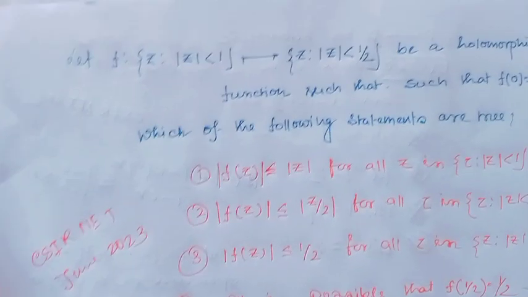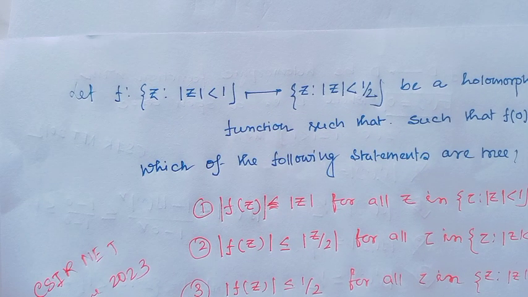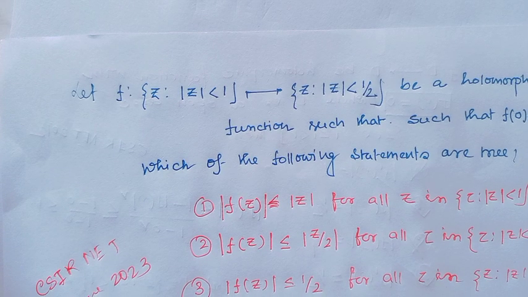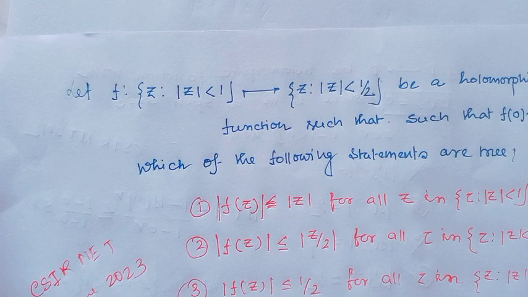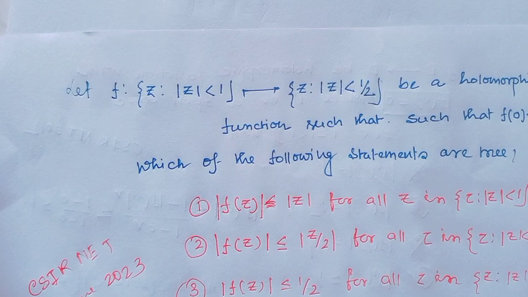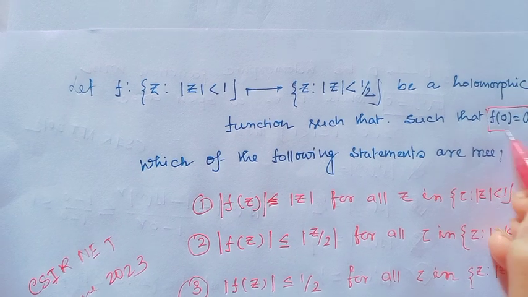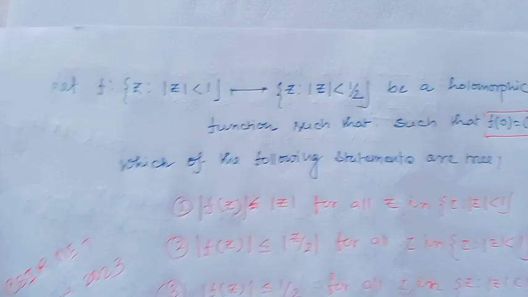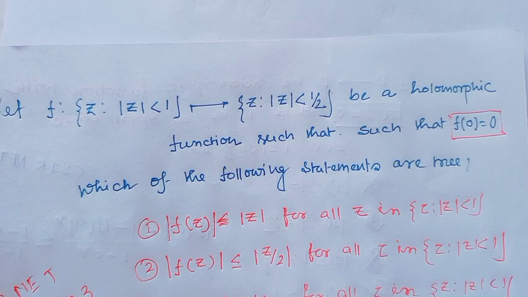Next question, which had come in CSIR NET June 2023 exam. The question is: let f from {z : |z| < 1} to {z : |z| ≤ 1/2} be a holomorphic function such that f(0) = 0. Since f(0) = 0, we can apply Schwarz lemma. Then which of the following statements is true?